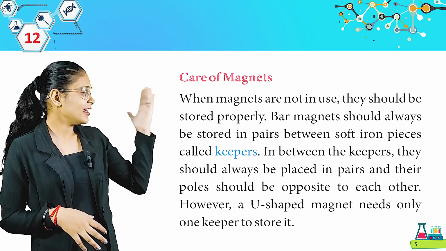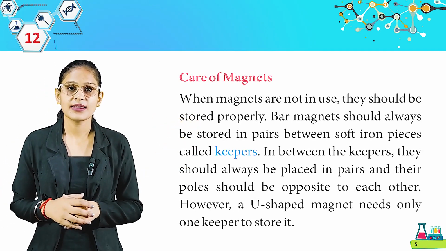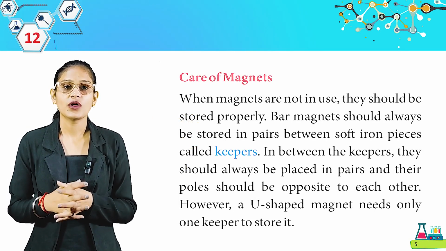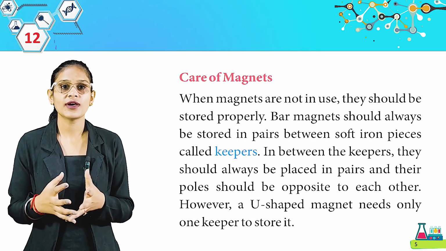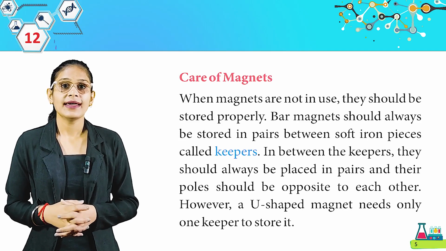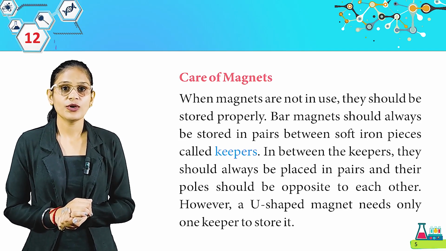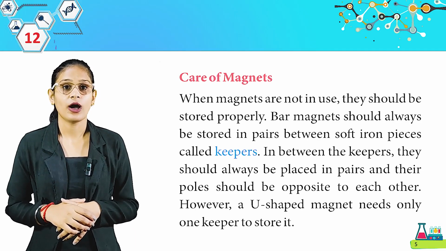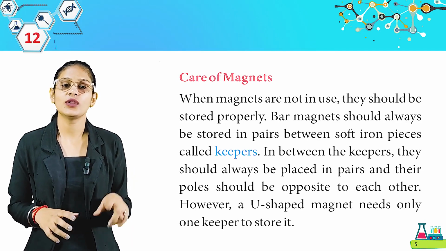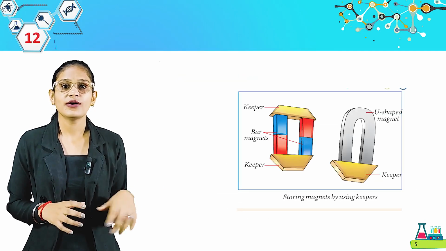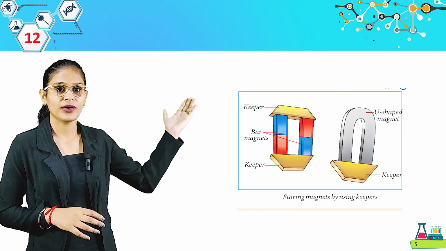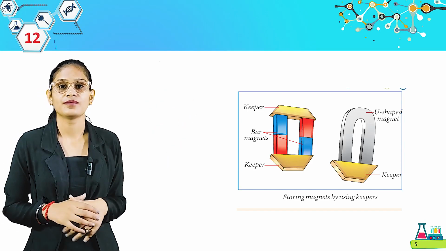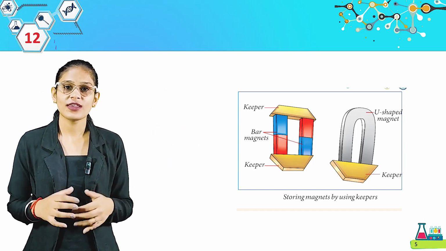Now we have care of magnets. When magnets are not in use, they should be stored properly. Bar magnets should always be stored in pairs between soft iron pieces called keepers. In between the keepers, they should always be placed in pairs and their poles should be opposite to each other. However, a U-shaped magnet needs only one keeper to store it. Look at this picture. Here is keeper, bar magnets, keeper. Here is U-shaped magnet, keeper. Storing magnet by using keepers.